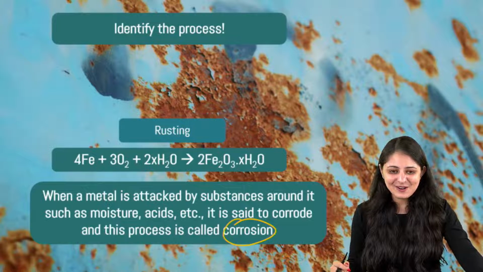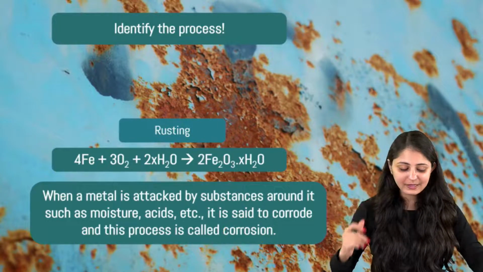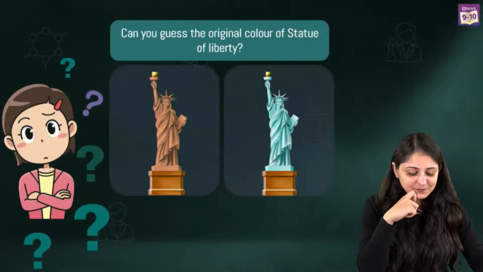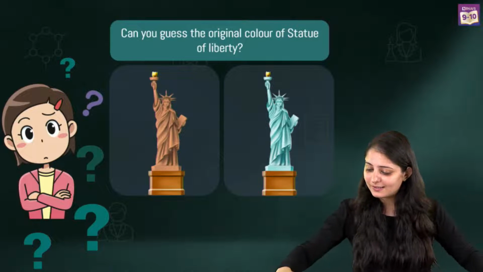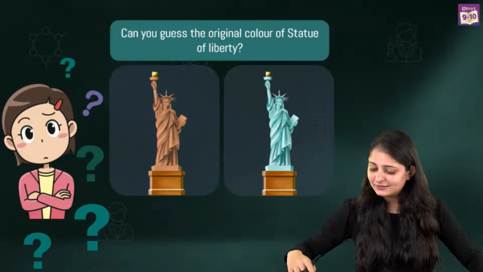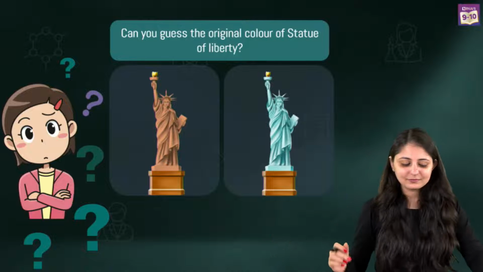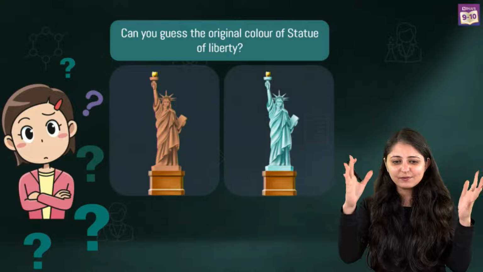Good. Alright, now since you people are super awesome today in observing, tell me about this one. Can you guess the original color of the Statue of Liberty? Let's see who will answer this first. Because today you people are really active. The chat box is just flooding with answers.